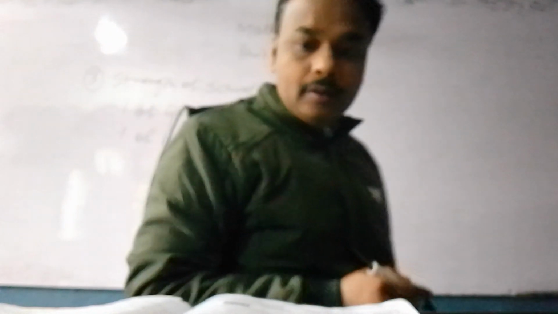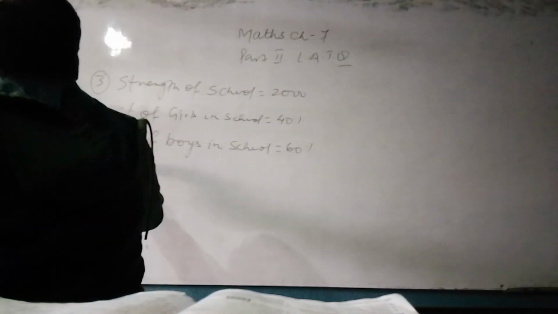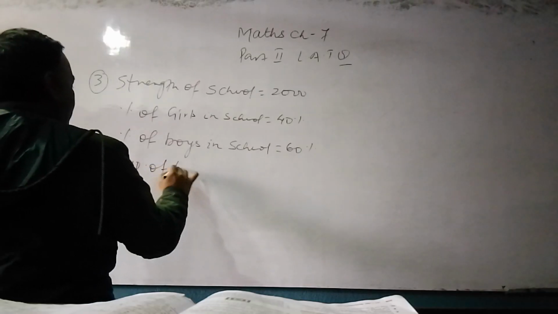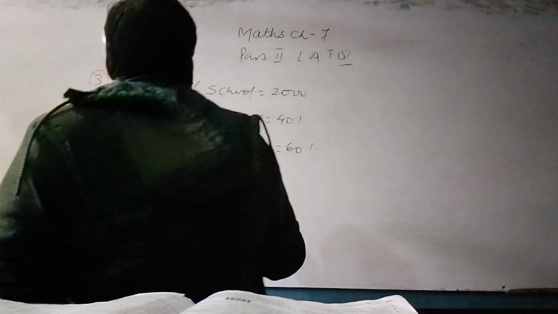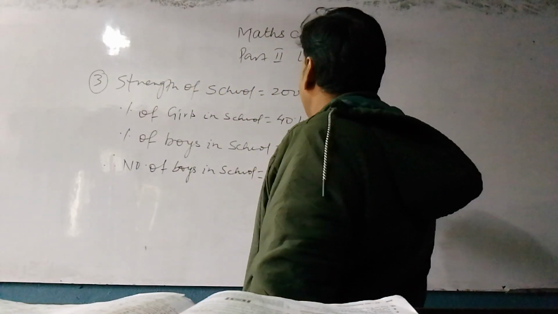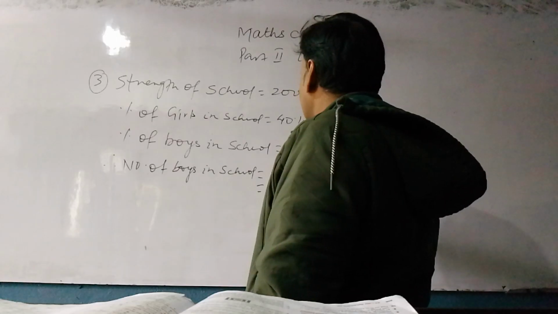Then clearly percentage of boys in school is equal to 60%. Clear? Then we have to find the number of boys in the school. Therefore, number of boys in school is equal to 60% of 2,000 is equal to 60 by 100 into 2,000.